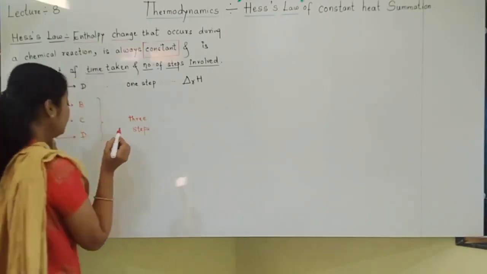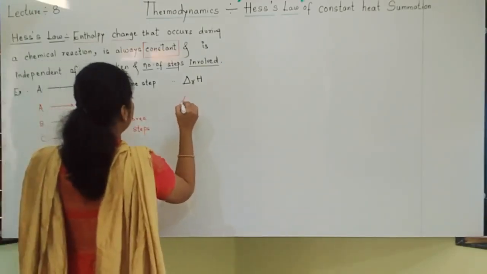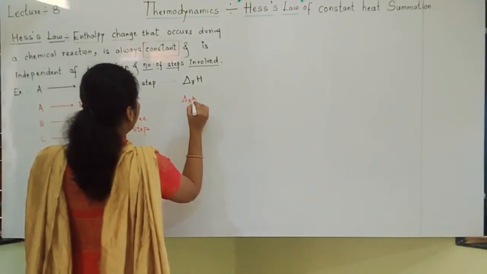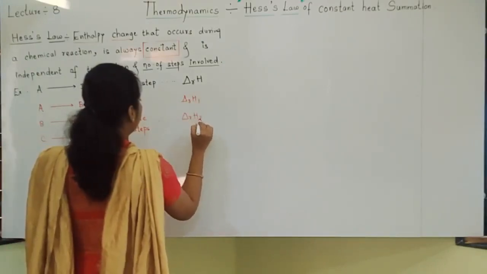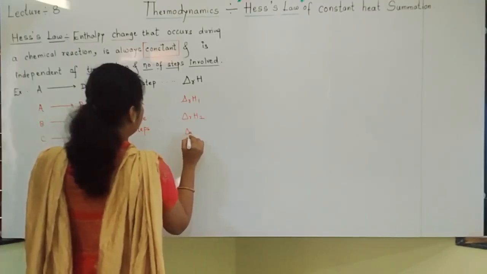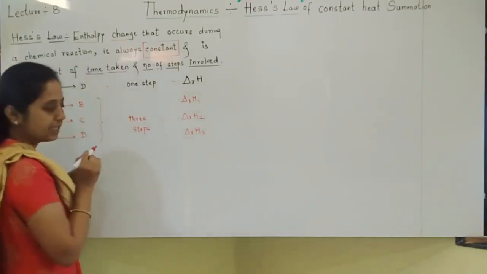Now for the first step, the delta H value we can write as delta H1. For the second step, delta H2. And for the third step, delta H3. Understanding?